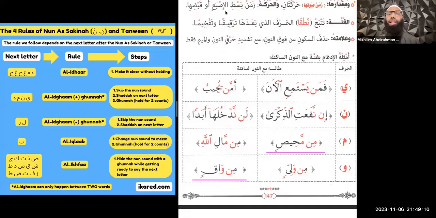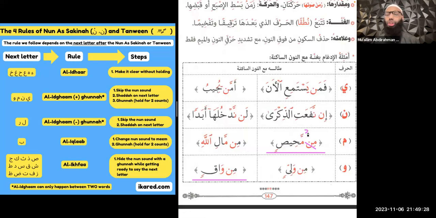I'm going to actually share my screen again. One thing that you're going to see that's really cool is that this meme already has a shadda on it. So as we follow these steps, we're going to skip the nun sound. Now, again, the shadda is already there. That's step number 2. And the third step is to put a ghunna, meaning to hold for 2 counts.